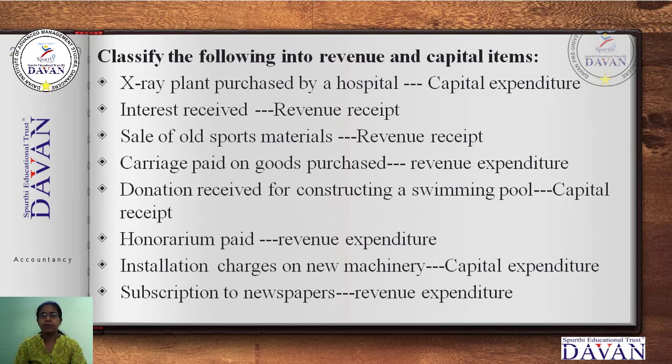Next, honorarium paid. Honorarium is for someone who is not a regular employee. For example, a college may call a resource person at an orientation program for degree, PUC and different subjects. The amount paid to that person is called honorarium paid. That is a revenue expenditure.